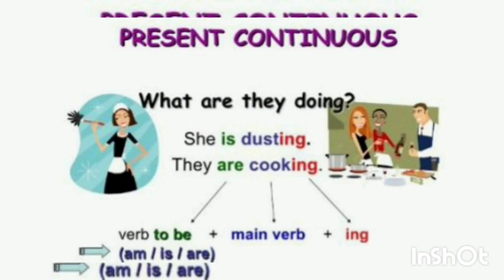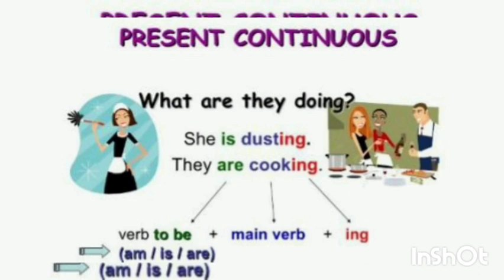Okay, students, just have a look at the sentence structure. Is, it is the be verb and it is in the present form. Dust, it is the main verb and with the main verb we have to use ing. And as she is singular, you have to use is. They is plural and that's why you have to use the be verb are in the present form. Cook, it is the main verb and after the main verb you have to add ing. So cook plus ing, cooking. Dust plus ing, dusting. She is dusting, they are cooking.